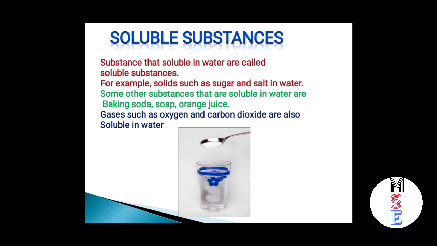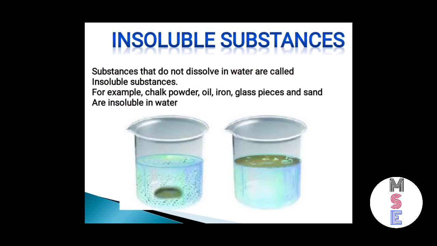For example, solids like sugar, salt and baking soda, soap, orange juice, and gases like oxygen and carbon dioxide are soluble in water, means they can dissolve in water. Insoluble substances are just opposite to soluble substances, means substances that do not dissolve in water are called insoluble substances.